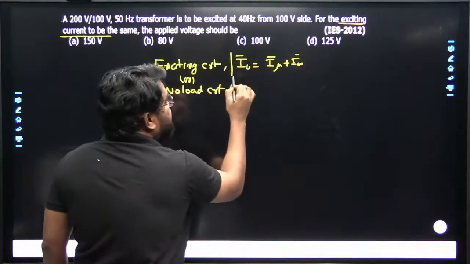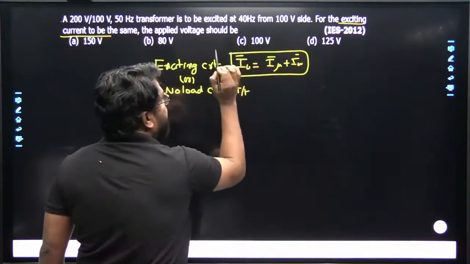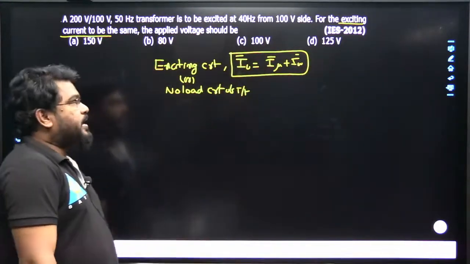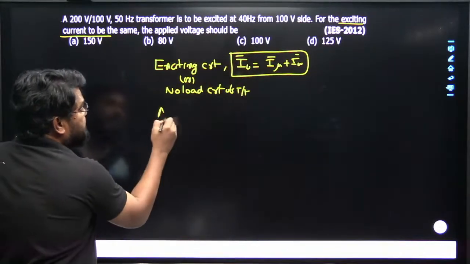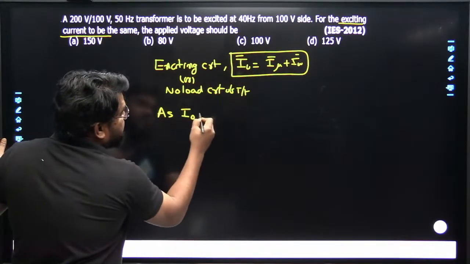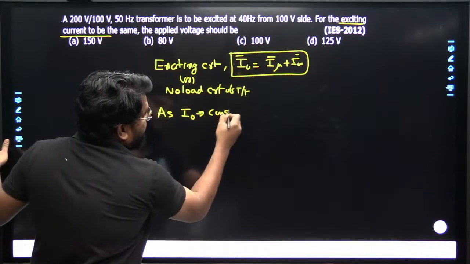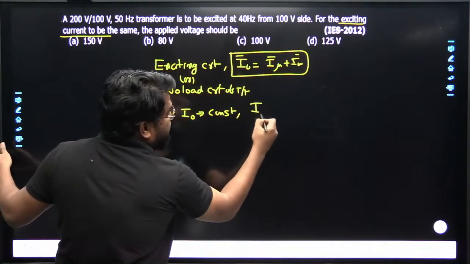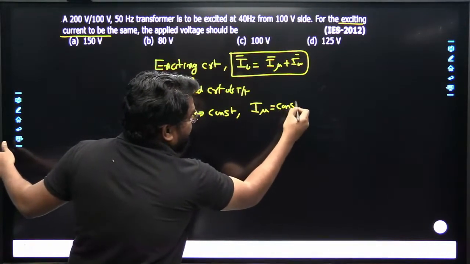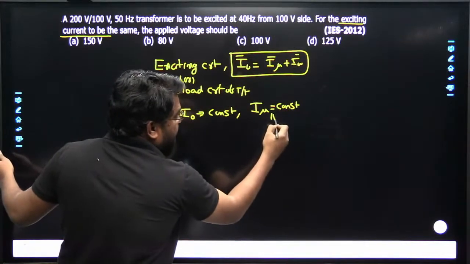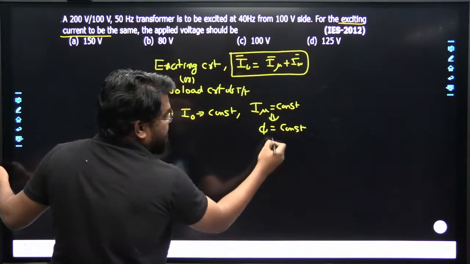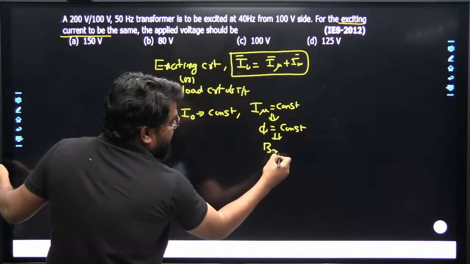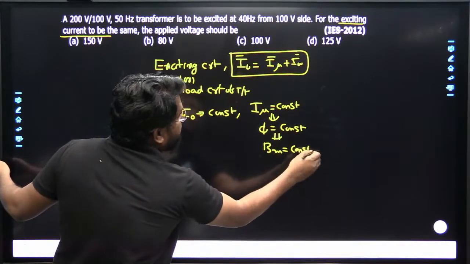I will discuss this equation in the next classes. But here the exciting current I naught is given as constant, so what will happen? Magnetizing current will be constant. When magnetizing current is constant, the flux is also constant, and when the flux is constant, B maximum is also constant.